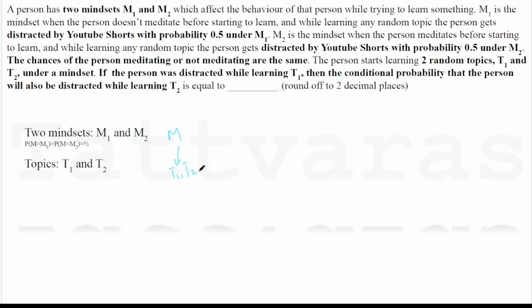And these two mindsets are basically, the first mindset is when the person doesn't meditate before starting to learn. That is M1. And the second one is that mindset which the person has when the person does some kind of meditation. So the person does meditation and then the person starts to learn, and the person learns two topics.